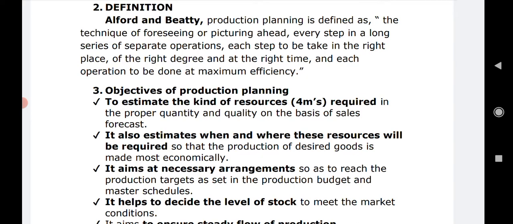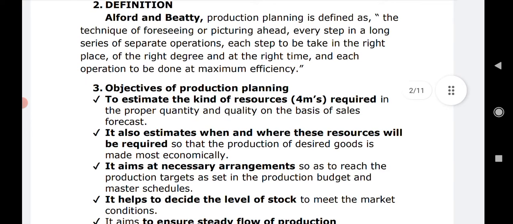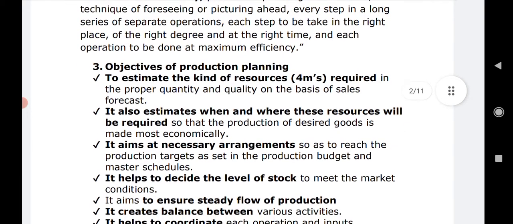Foreseeing, પહેલેથી જોઈ લેવું, picturing ahead, what every step in a long series, બધા જ સ્ટેપ્સ જે આપણે લોંગ સિરીઝમાં પરફોર્મ કરવાના છે, સેપરેટ ઓપરેશન્સમાં પરફોર્મ કરવાના છે, each step is taken and we see it and we plan out that each step is taken up at the right place, in the right degree and at the right time, and each operation is done with the maximum efficiency. આ જે જોવાનું કામ છે એને production planning કહેવાય, right?